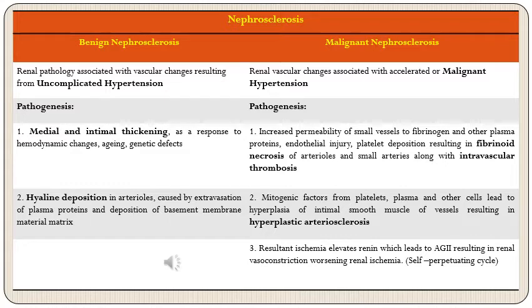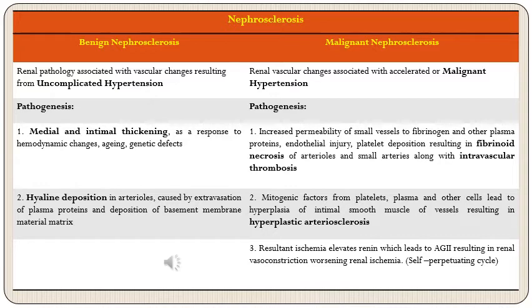This is deposition of hyaline pink homogeneous kind of material, and this is caused by extravasation of plasma proteins and deposition of basement membrane matrix material. So this is contributed by two things. One is extravasated plasma proteins and second one is basement membrane type material.